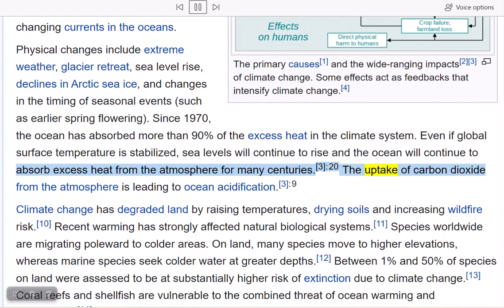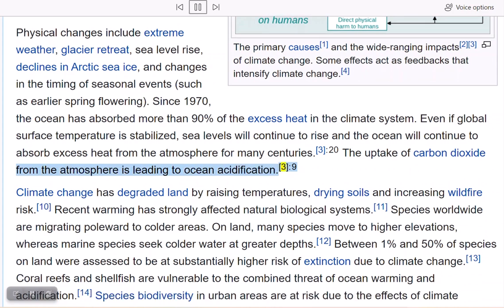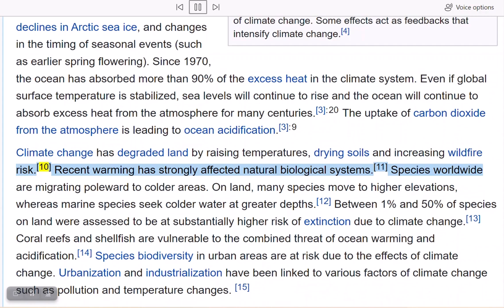The uptake of carbon dioxide from the atmosphere is leading to ocean acidification. Climate change has degraded land by raising temperatures, drying soils, and increasing wildfire risk. Recent warming has strongly affected natural biological systems. Species worldwide are migrating poleward to colder areas. On land, many species moved to higher elevations, whereas marine species seek colder water at greater depths.